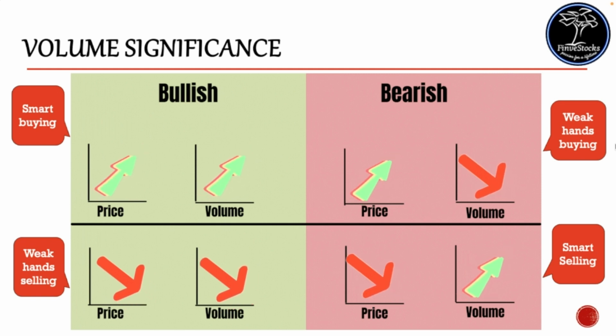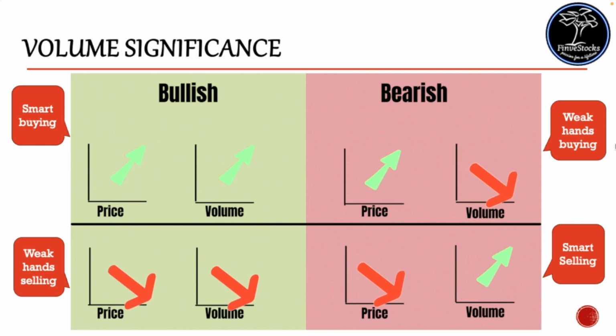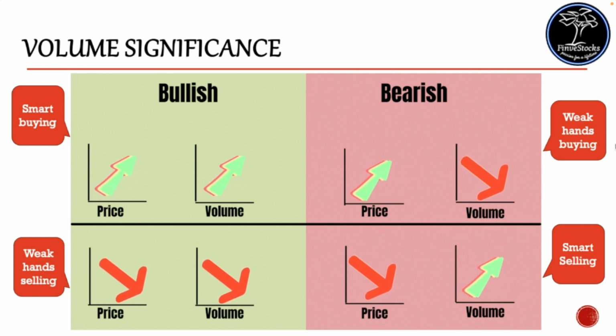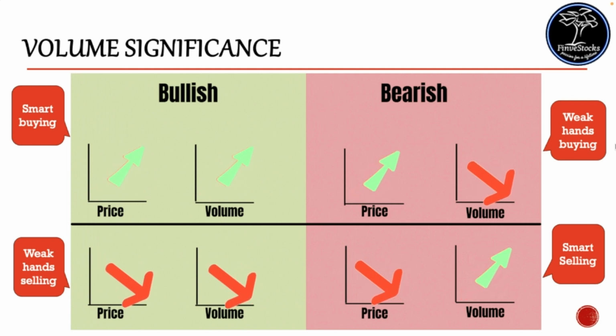In the first pattern, where the price is increasing and volume is increasing, it shows some smart money is coming into that stock, which means some smart buying is happening. Just opposite to that, if the price is decreasing with high volume, then some smart money is selling that particular stock. So it is completely bearish.